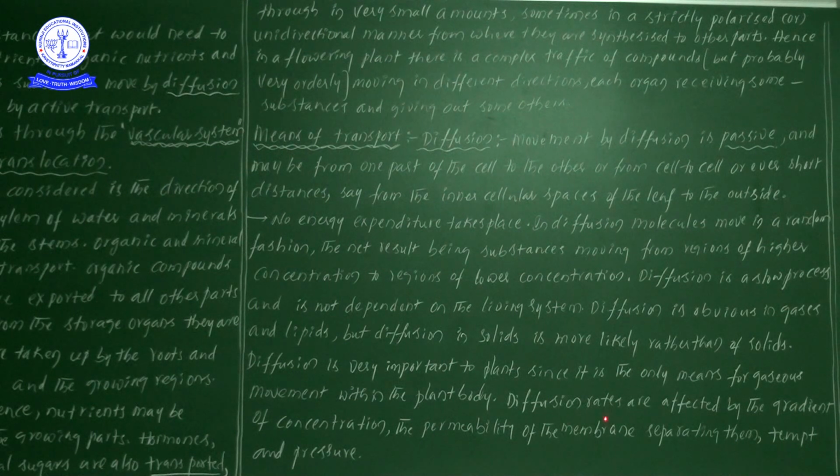Next, diffusion rates are affected by the concentration gradient. As per our knowledge, ion movement takes place from the higher concentration to lower concentration, and sometimes it will be affected. Next, the permeability of the membrane separating them, and the temperature and pressure.